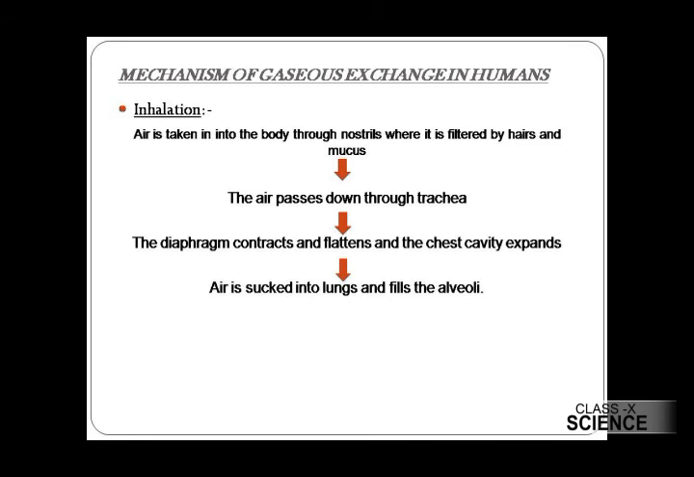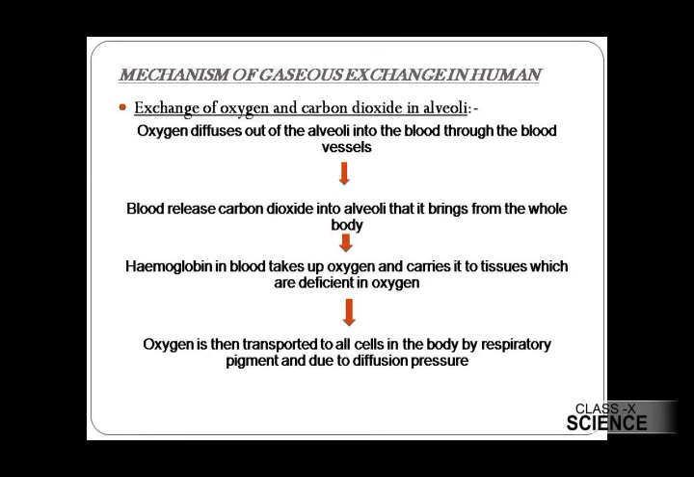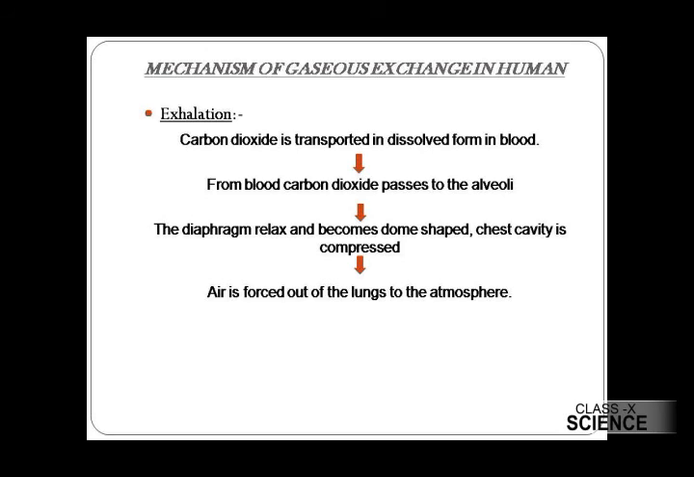Next is the exchange of gases. The oxygen diffuses into the alveoli through the blood vessels. Now blood releases carbon dioxide into the alveoli that it brings from the whole of the body. Hemoglobin in the blood takes up oxygen and carries it to the tissues which are deficient of oxygen. Oxygen is then transported to all the cells in the body by the respiratory pigment, hemoglobin, due to diffusion pressure. Then is the process of exhalation.